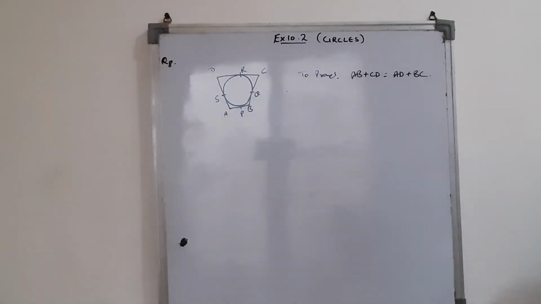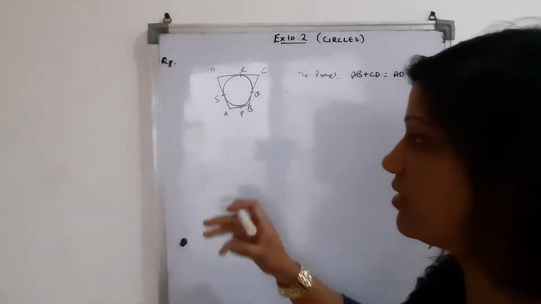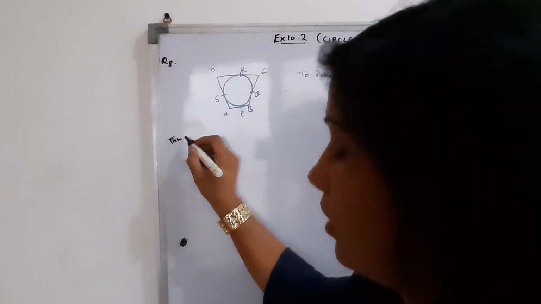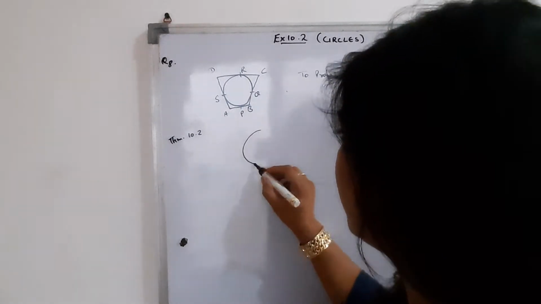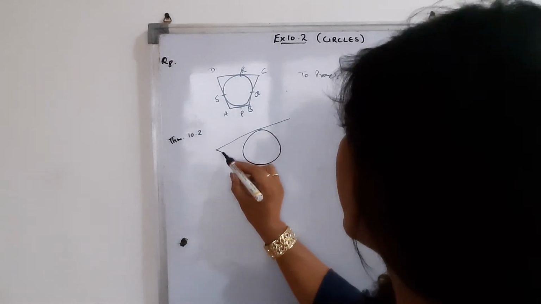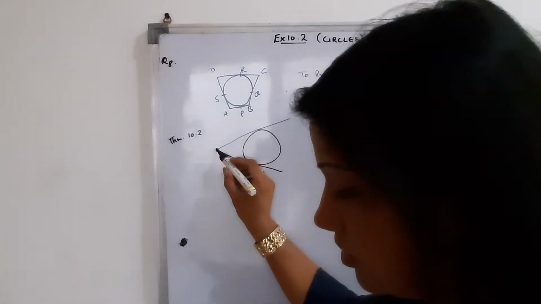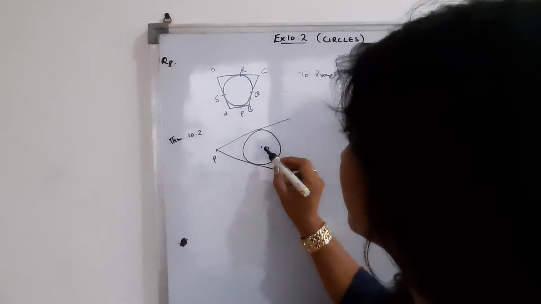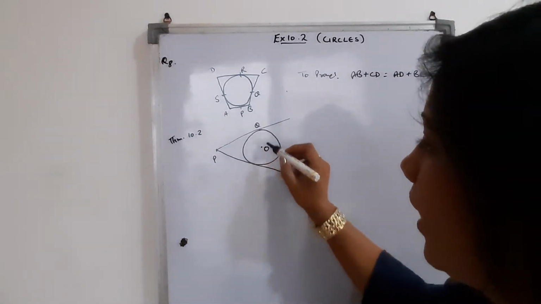Now, before doing this question, I forgot to discuss a theorem. The theorem is given to you here, on page number 211. Theorem 10.2 says, the lengths of tangents drawn from an external point to a circle are equal. If this is a circle, and this is the external point, I can mark it as P. This is my point O, Q and R.